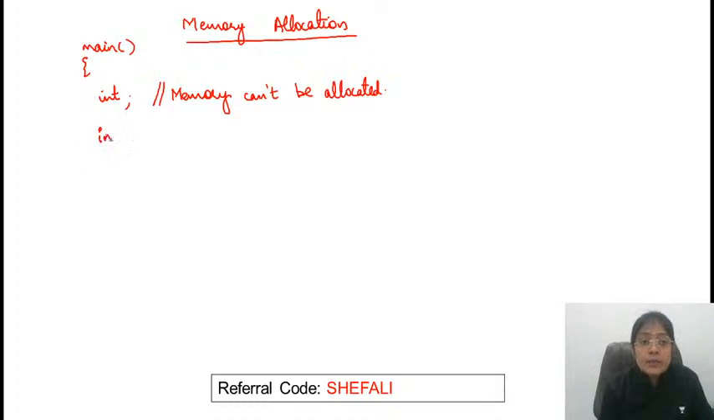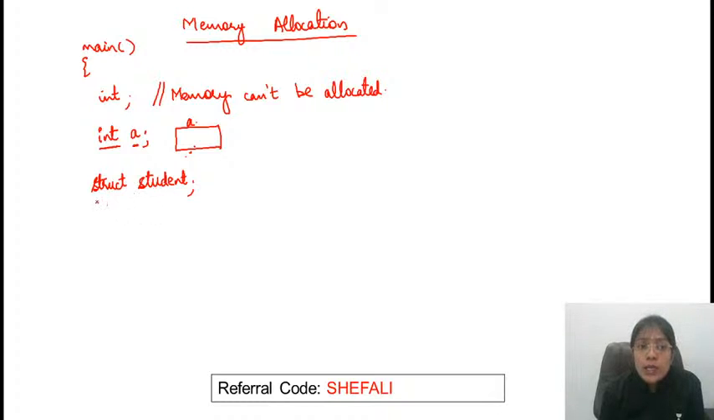When you are writing some statement, you are declaring some variable. So here A is the variable name and this is the data type. So in this case, A will be getting a memory of size 2 bytes or 4 bytes, depending on the processor. Now A is getting a memory. Similarly, if I simply write struct student, will it get the memory?